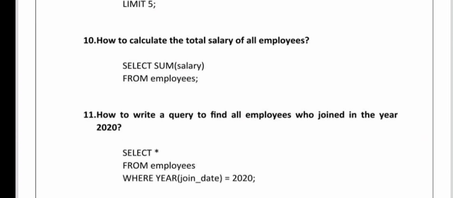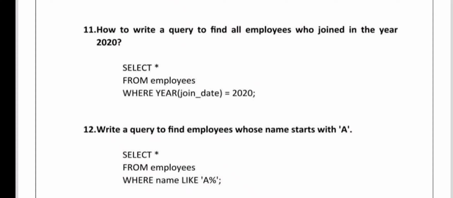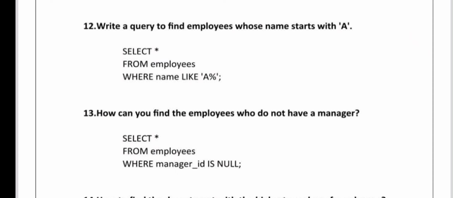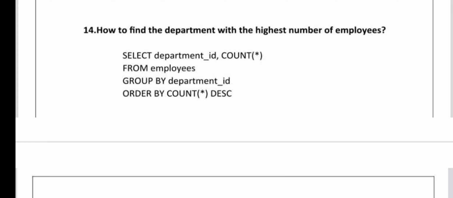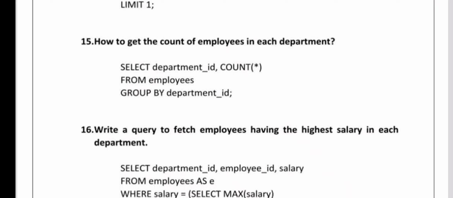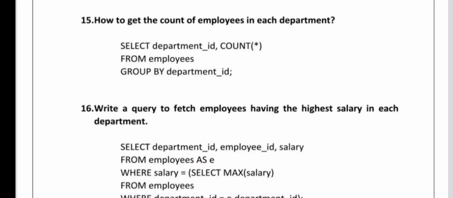How to calculate the total salary of all employees? How to write a query to find all employees who joined in the year 2020? Can you write a query to find employees whose name starts with capital A? How can you find the employees who do not have a manager? How to find the department with highest number of employees? How to get the count of employees in each department?